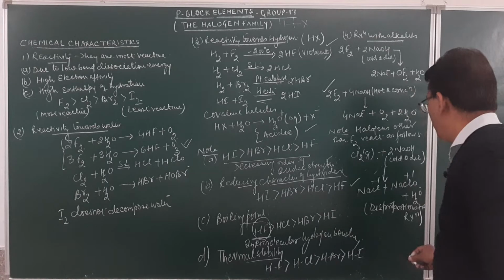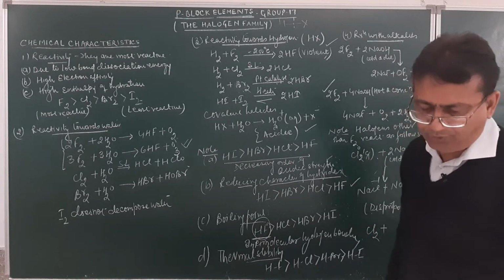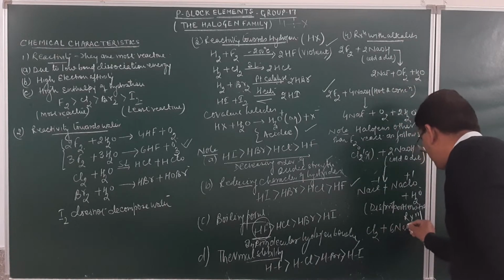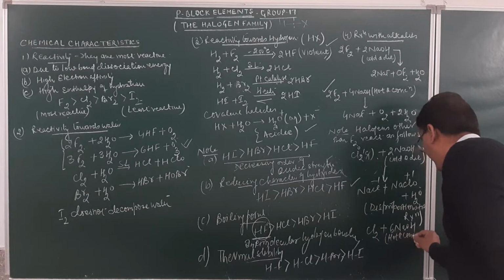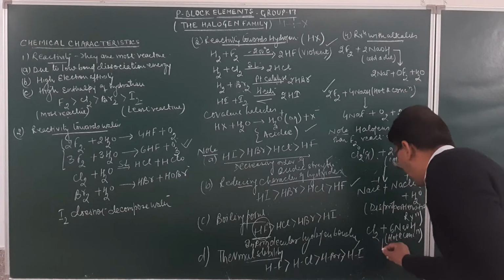Similarly, if you take chlorine and react with hot and concentrated sodium hydroxide, it will result in the formation of sodium chloride.